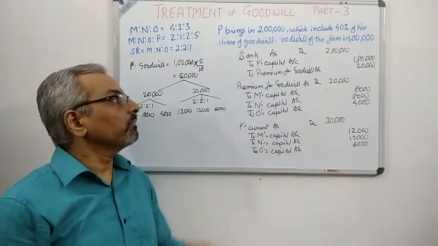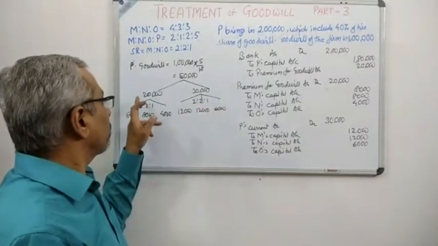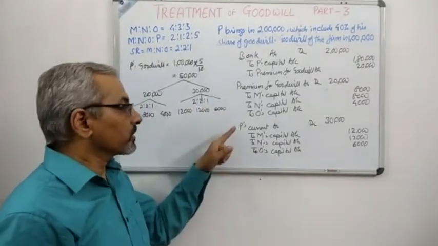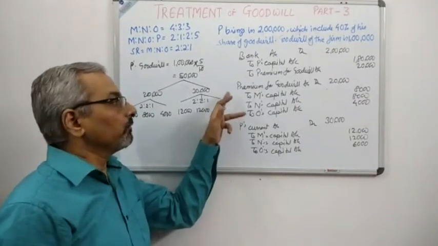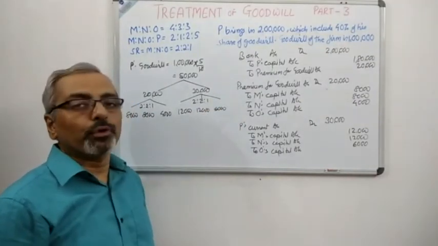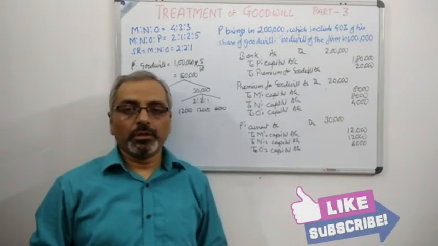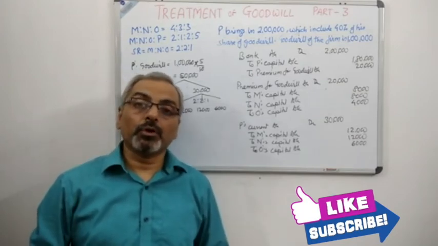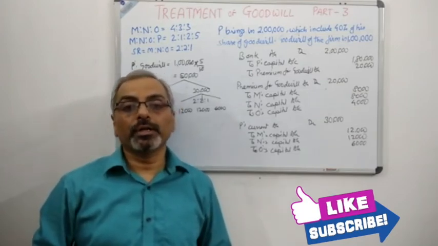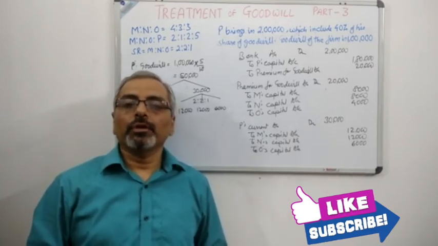So we can see very carefully, 60% of the goodwill was not brought in, 40% of the goodwill was brought in, 60% has been transferred to the current account of the new partner, and 40% has been treated as premium for goodwill. With this, we conclude the treatment of goodwill, and now we will come to the next part of the chapter where we will talk about the concept of accumulated profits and losses and how it is treated on admission of the new partner.